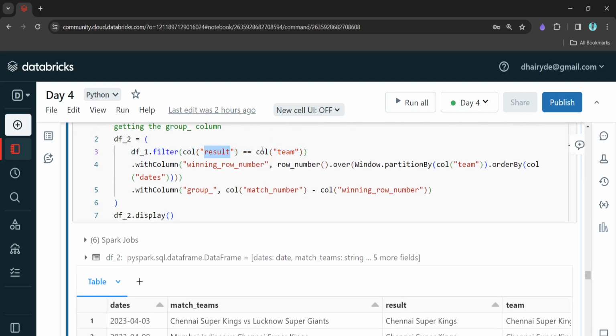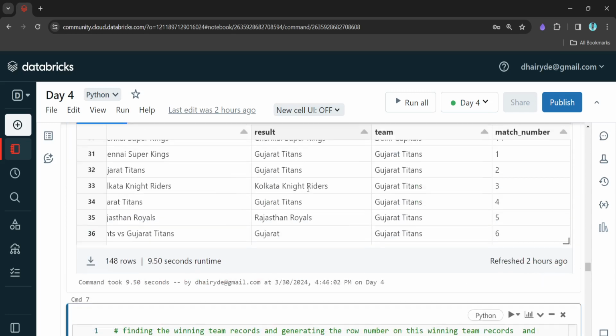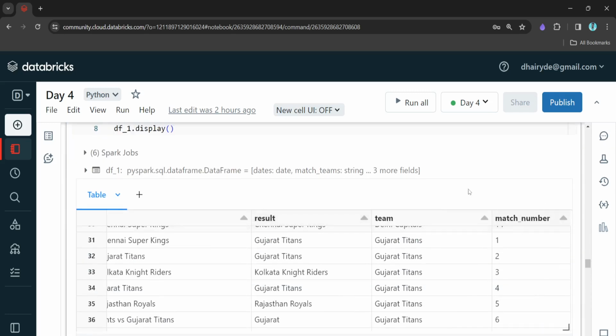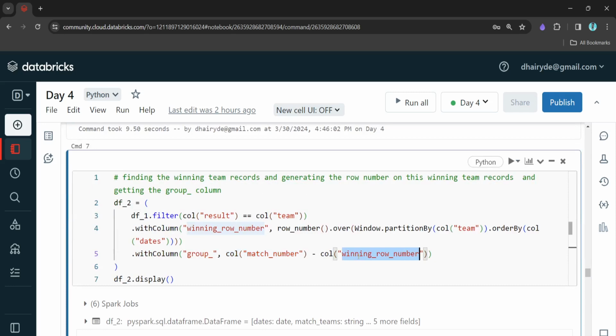This is done, and then the next step is generating the winning row number. It is simple, a repetitive thing: we need a row number on the filtered data, and then we generate the group. How this group is getting generated: we take the difference between the match number, which is the column we generated, and the row number column which we generated here.